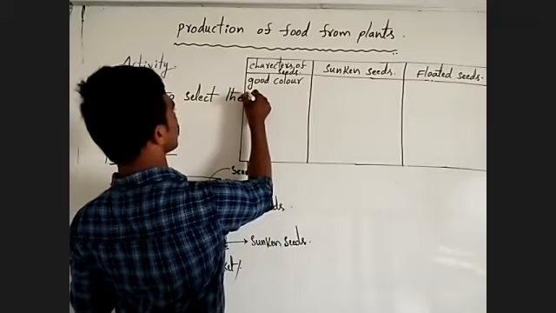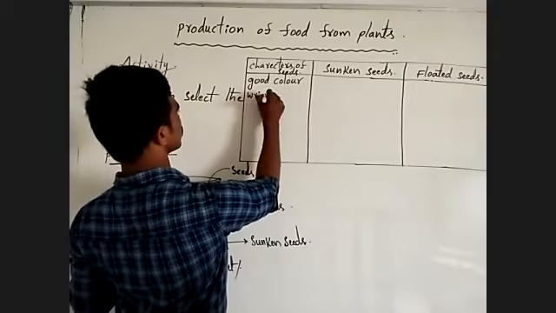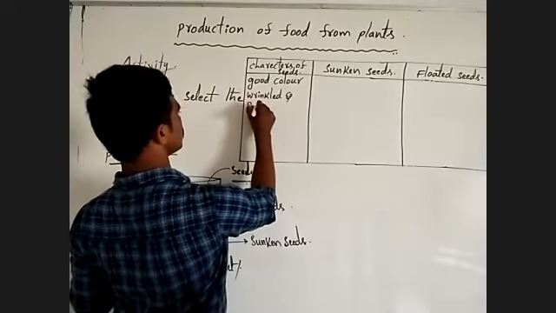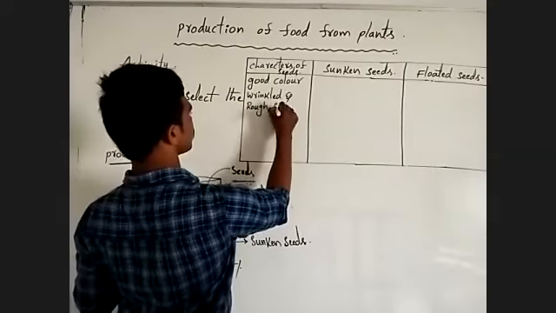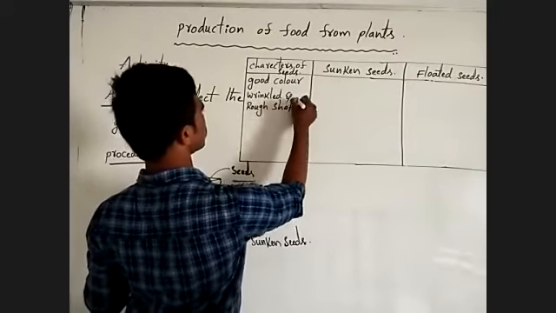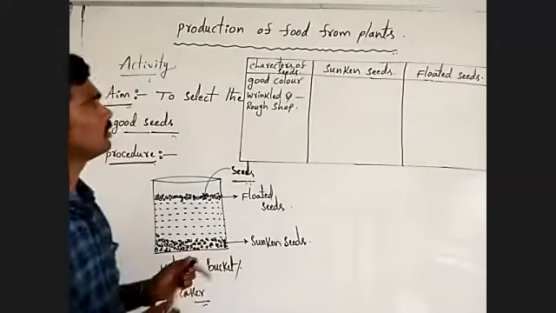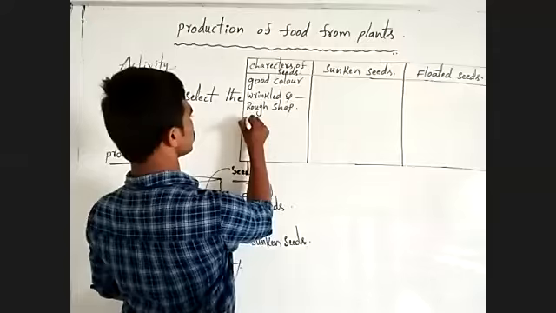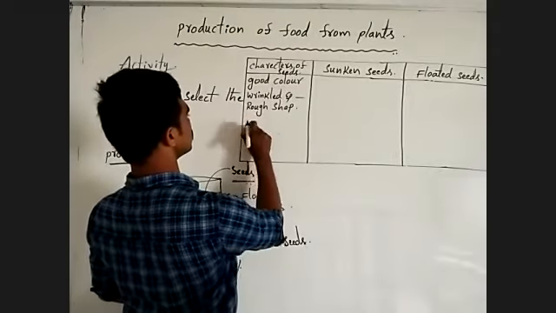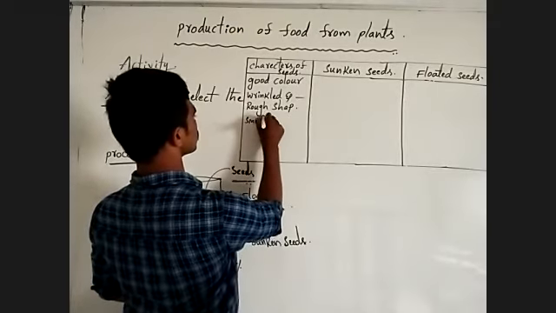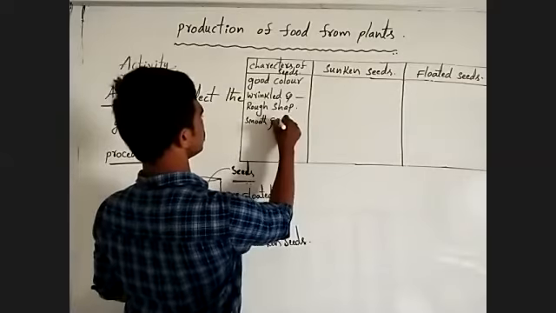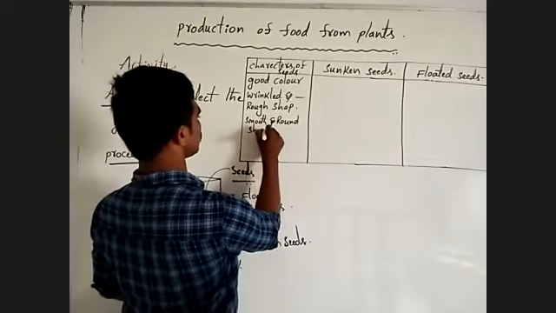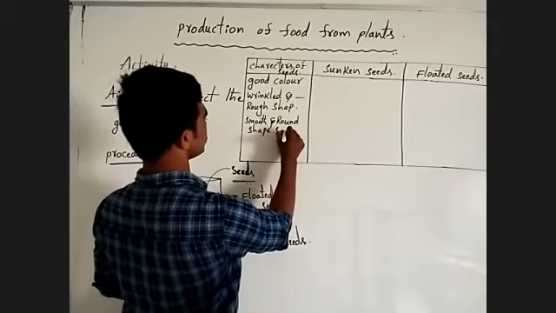Next, wrinkled and rough shape. Next, round, smooth and round shape seed.